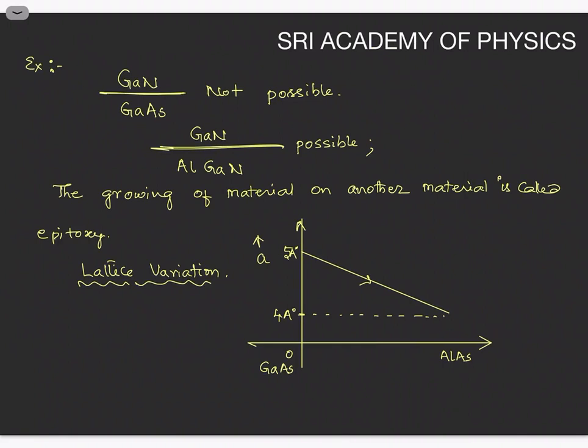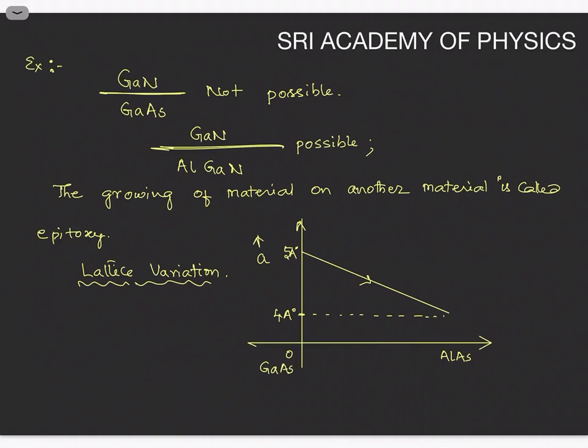Now here, let us consider how this lattice constant varies. This is the doping concentration value, x. At x equal to 0, this is gallium arsenide. At x equal to 1, it is aluminum arsenide. Gallium arsenide has a lattice constant value of around 5 angstroms.